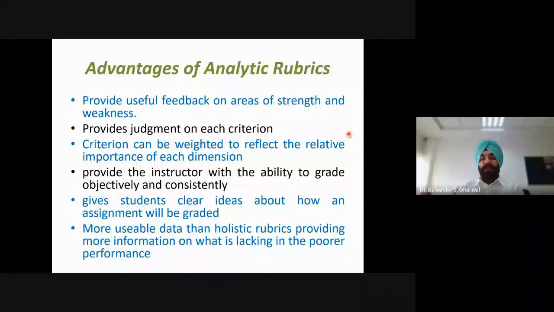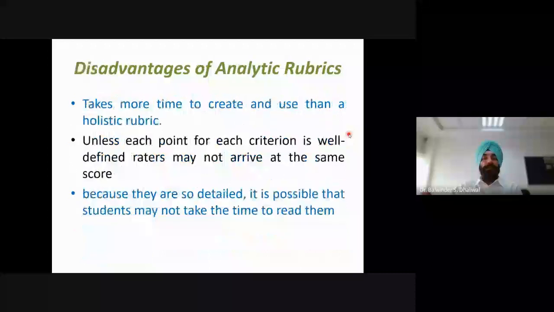And it also gives students clear ideas about how an assignment will be graded. So if it is shared before the assignment is attempted, or even when the evaluated work is given back to the students, they have the idea that these criteria and these descriptions have been used to evaluate their work. So this provides more usable data than holistic rubrics, providing more information on what is lacking in the poorer performance. If we compare with the holistic rubric, this provides more detailed evaluation, more usable data to the teachers as well as to the students.